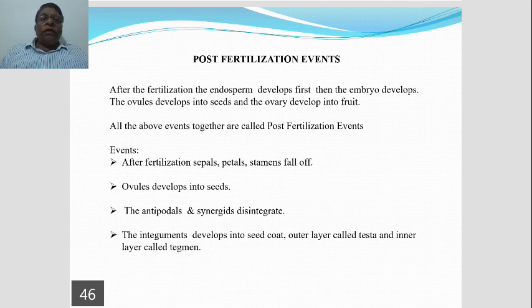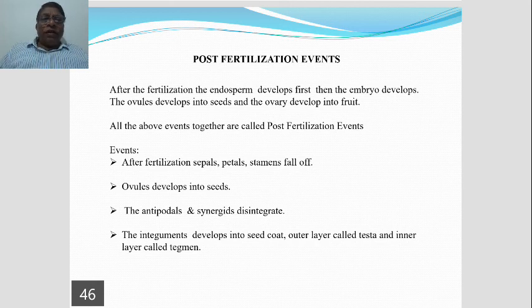Now, we shall see post-fertilization events. As the name indicates, post means after fertilization.